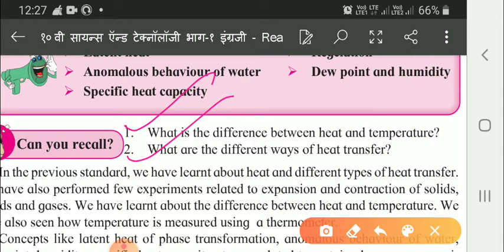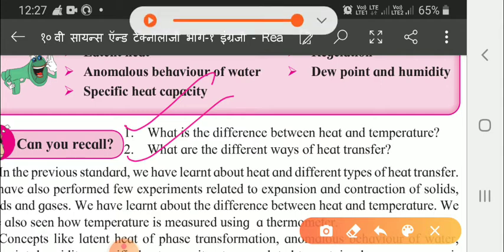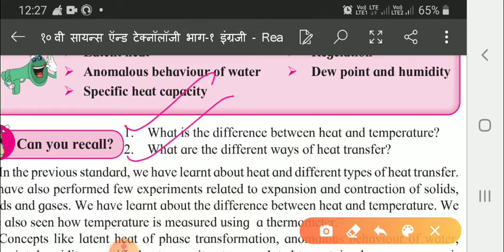Here we will see concepts like the latent heat of phase transformation, anomalous behavior of water, dew point, humidity, specific heat capacity, etc., that are related to certain phenomena which are experienced by us in our daily life. So, first of all, let us see, children, what is the latent heat of phase transformation.